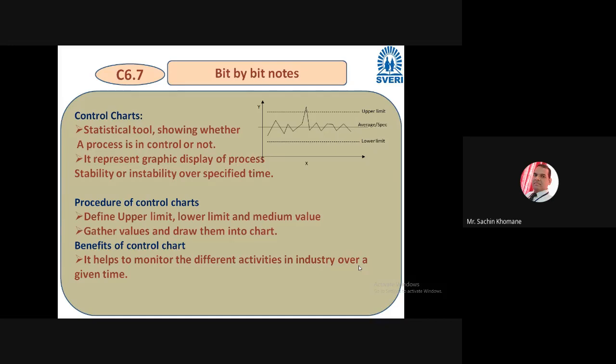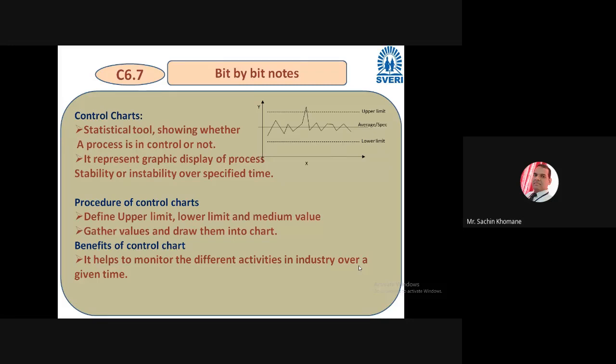As time passes, what is the effect on the process? Whether it is going above the upper limit, or it is about the average limit, or it is going below the lower limit. Below the lower limit also it is not allowed, and above the upper limit is also not allowed. Means you have to understand, below the upper limit and above the lower limit, that thing should be there. Then you can say everything is in control.